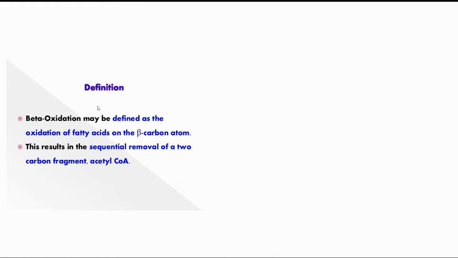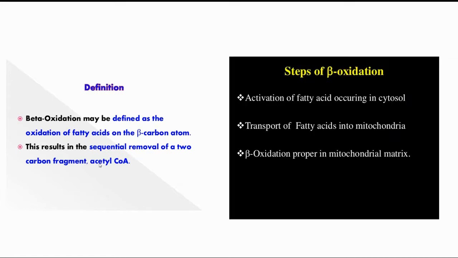Coming to the definition, again, I will explain. Beta oxidation may be defined as the oxidation of fatty acids on the beta carbon atom. Hence, it is known as beta oxidation. It results in the sequential removal of a 2-carbon fragment known as acetyl-CoA. From a lengthy fatty acid, two-carbon fragments are removed in the form of acetyl-CoA.